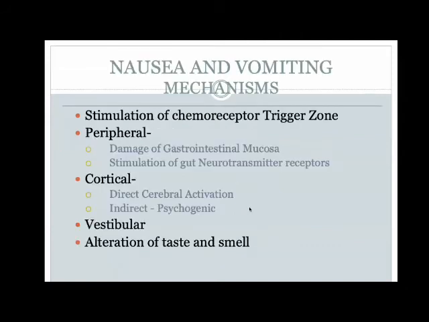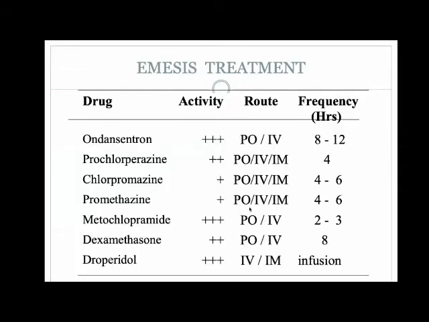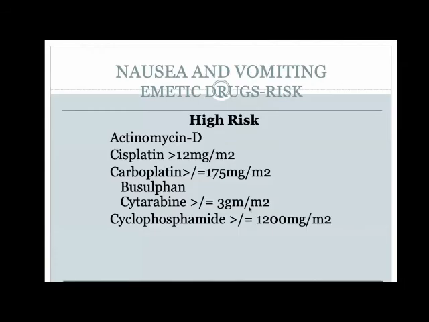There are several mechanisms which are postulated. Maybe the details are not important, but peripheral, cortical, as well as vestibular mechanisms are all implicated in this. The drugs which are commonly used are ondansetron, metoclopramide, dexamethasone. There are certain drugs which are very highly likely to cause emetogenicity. The common one, which you must have probably heard, is cisplatin. It was very bad. The child is vomiting throughout the day. It's very difficult to see.